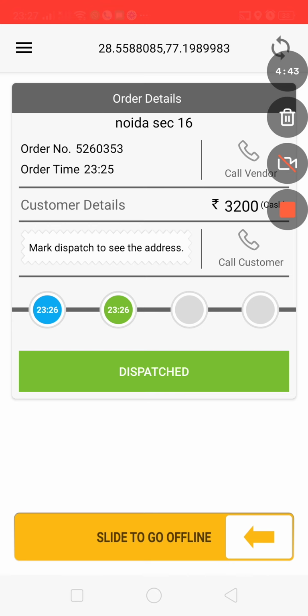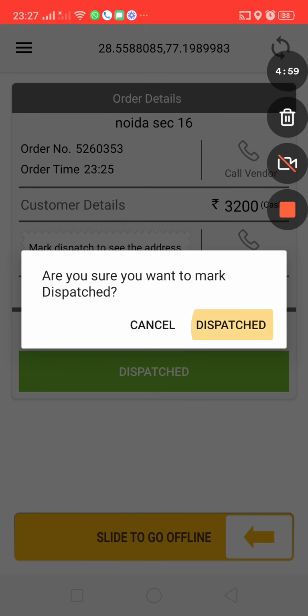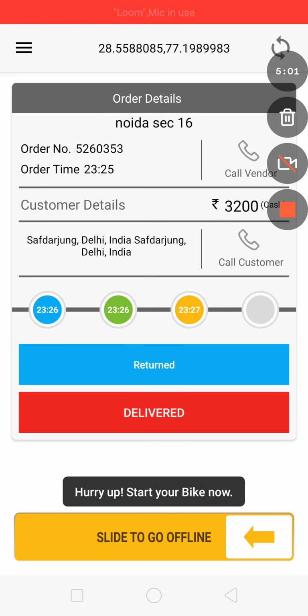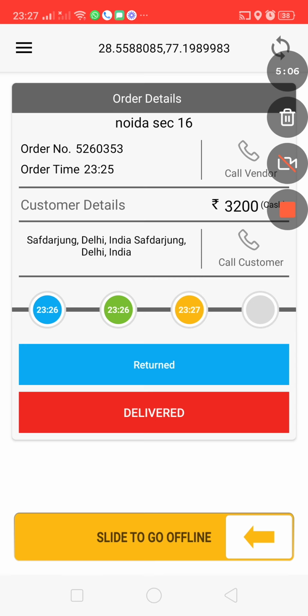Once he reaches the store location, he will go and pick up the order. This is also geo-fenced, so the rider can't mark the order as dispatched if he is very far away from the store. He will mark the order as dispatched once he is outside of the store, and this status is called dispatch.